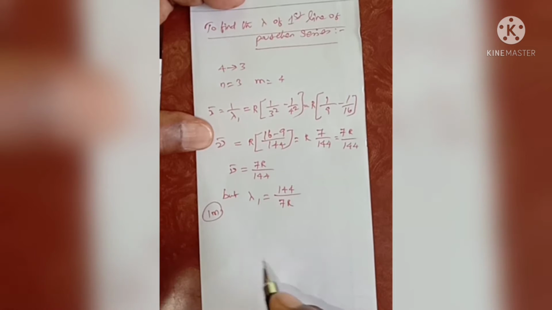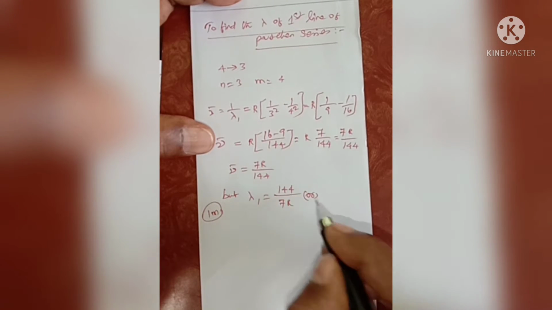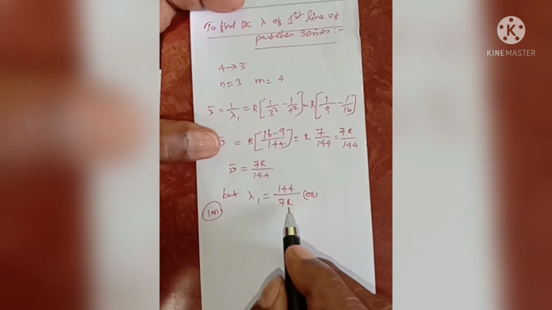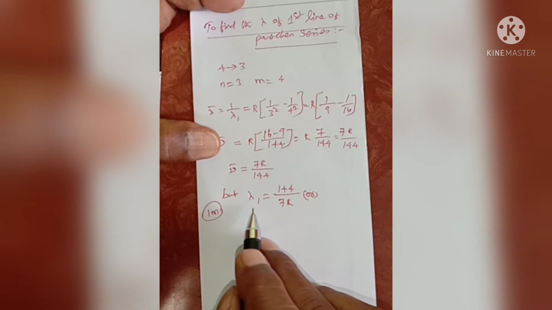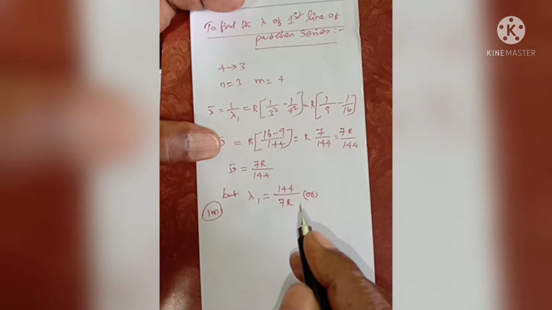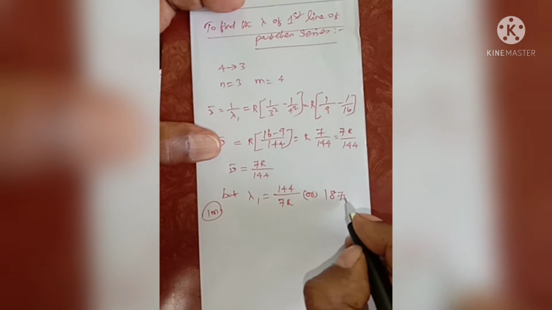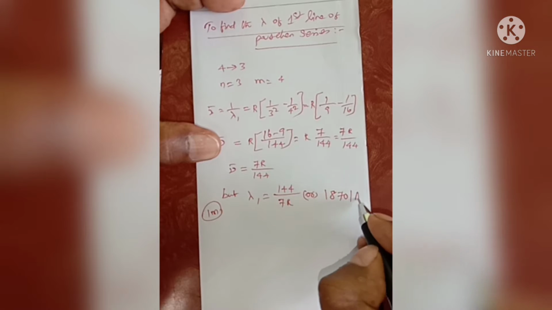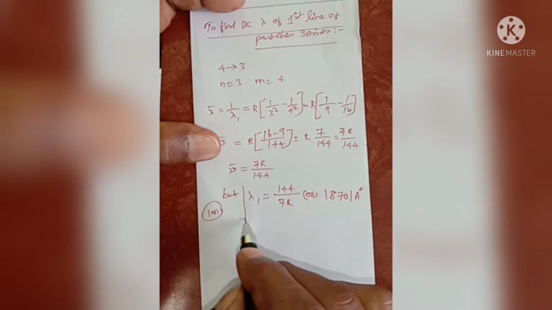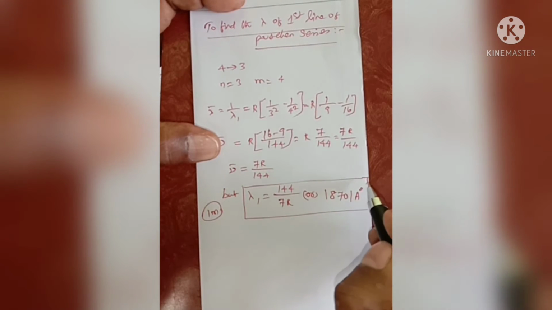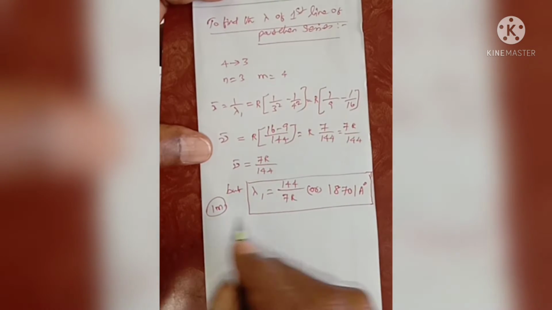This is one more question. Or when we substitute the Rydberg constant in this expression, another value is calculated for lambda 1: 18,701 Angstrom. This is another answer for the wavelength of the first line of the Paschen series.